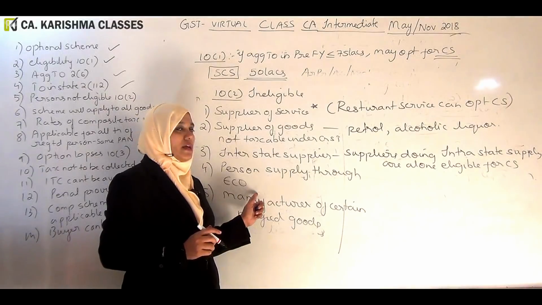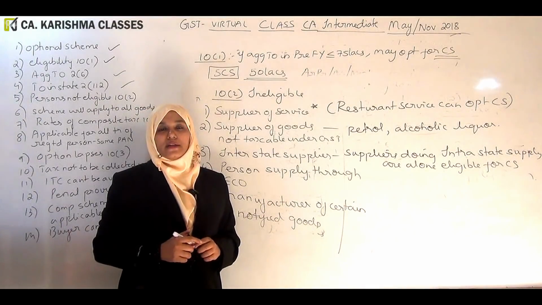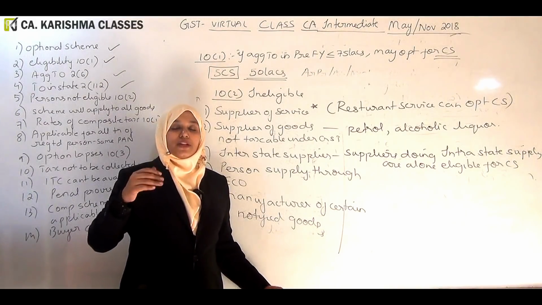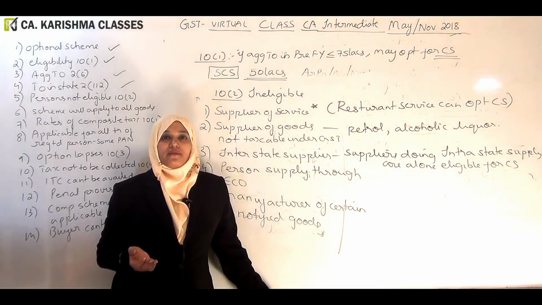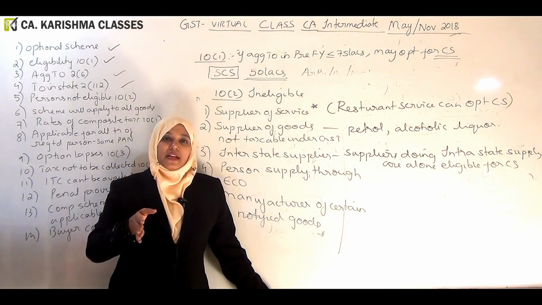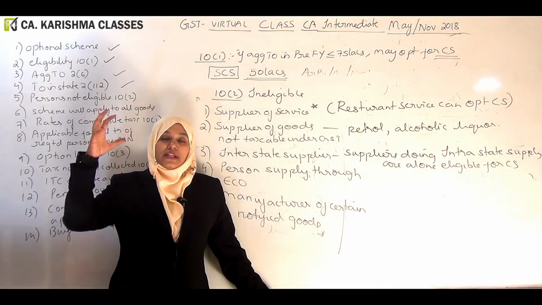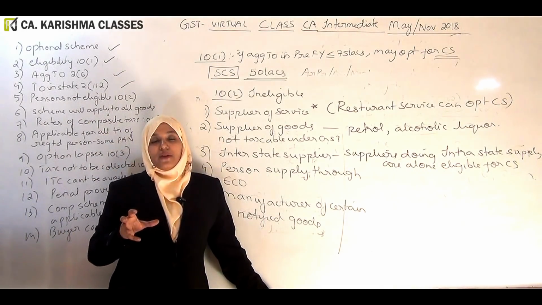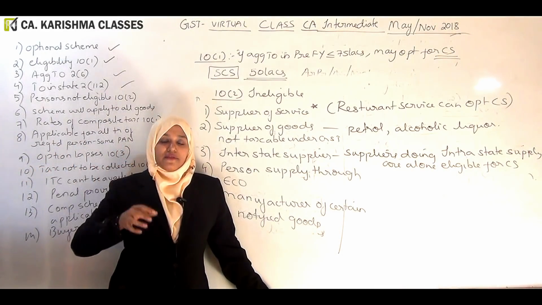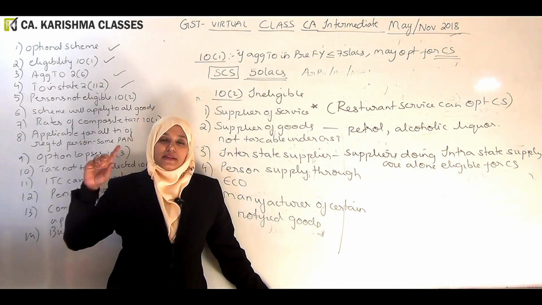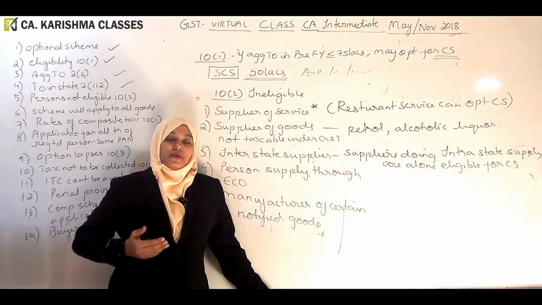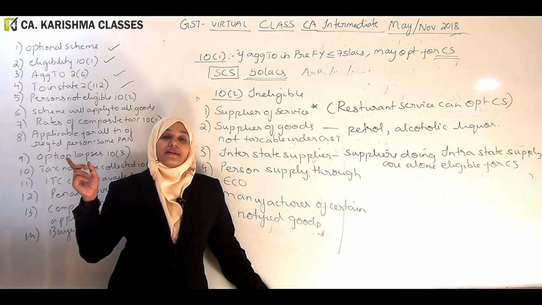Person who's supplying through an electronic commerce operator. If you're using a web portal, again, you will be subject to the provisions of TCS, where the web portal will deduct some tax and remit, then they will file some return, you have to file a return, so TCS provisions will apply. So if we apply composition scheme, it will conflict with TCS provisions. If supply is happening through an e-commerce operator, there's some other chapter called TCS chapter handling that situation. If we put composition scheme on it, it will conflict with that chapter.